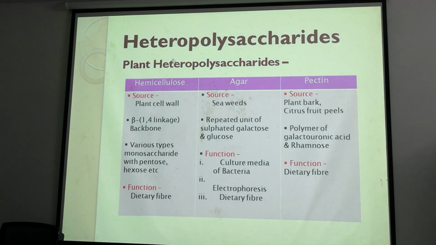Now coming to heteropolysaccharides. Heteropolysaccharides can be of plant and human, animal source.